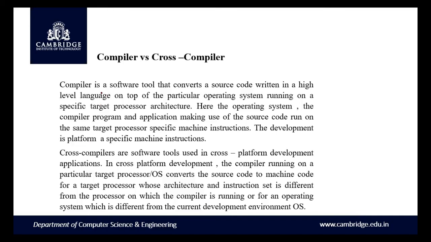So here the compiler generates the code for the same target processor, whereas a cross compiler generates the code for a different target processor whose instruction set is different from the processor where the compiler is running. So it is used for developing target code for different machines. These cross compilers are used.